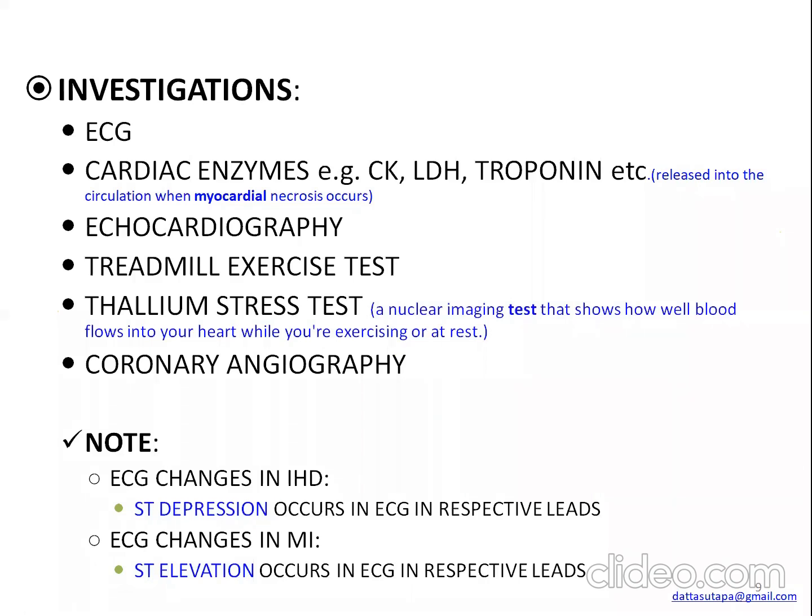In cardiac enzymes, the cardiac enzymes are also acting as the biomarkers. We can detect the amount of CK, that is creatine kinase, lactate dehydrogenase, troponin, etc. These are the cardiac enzymes that need to be tested to know the condition of heart, and all are released in circulation when there is myocardial necrosis. Creatine kinase, it is found in heart muscles, in any skeletal muscle, and in brain also.